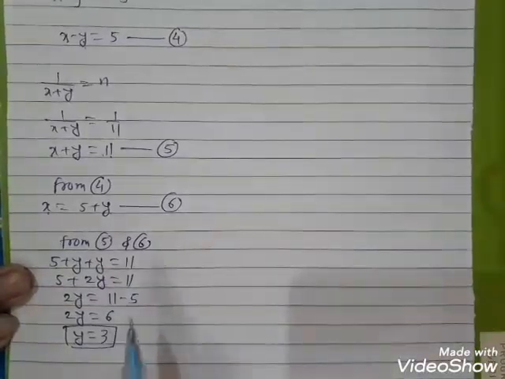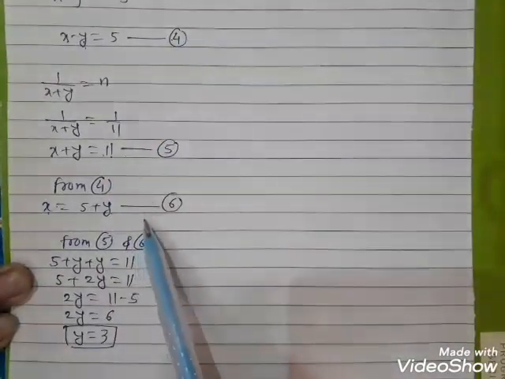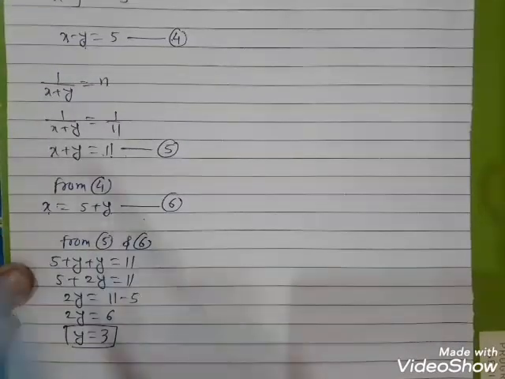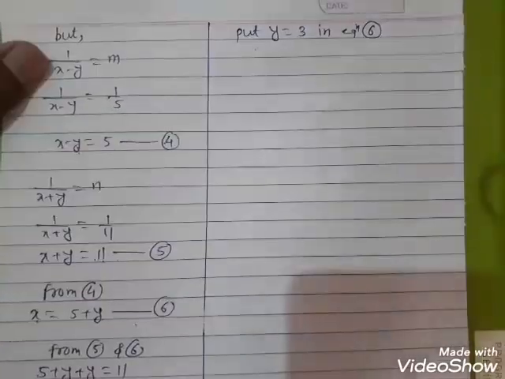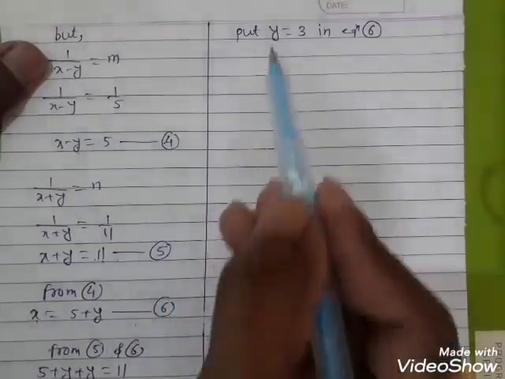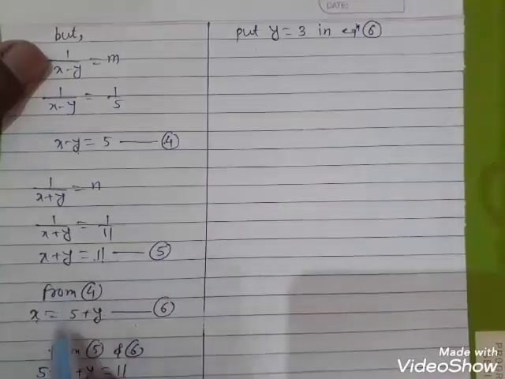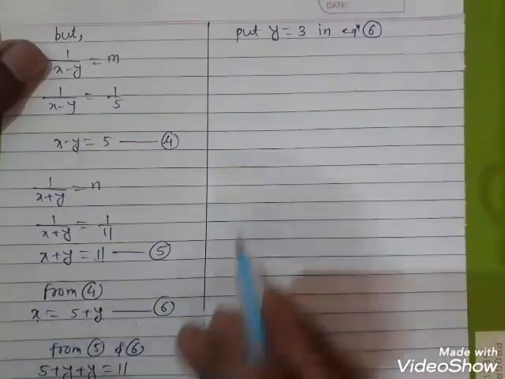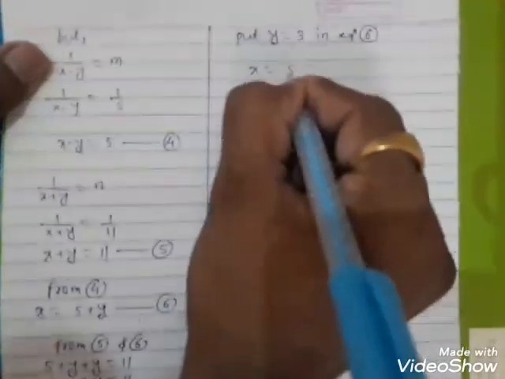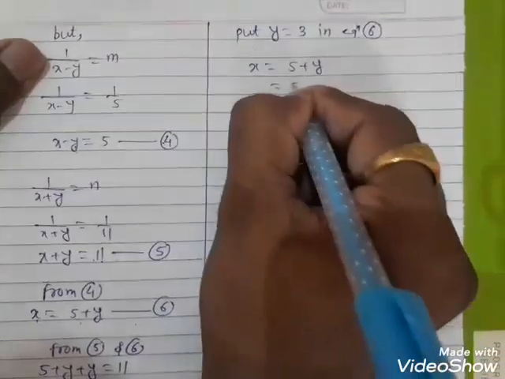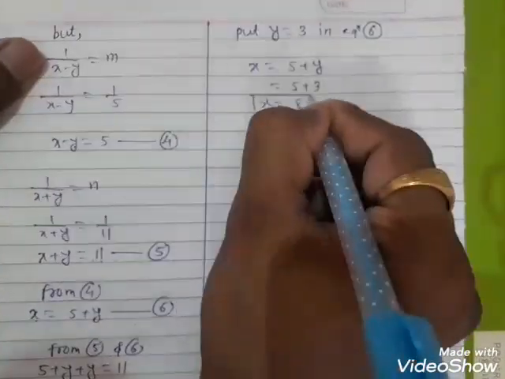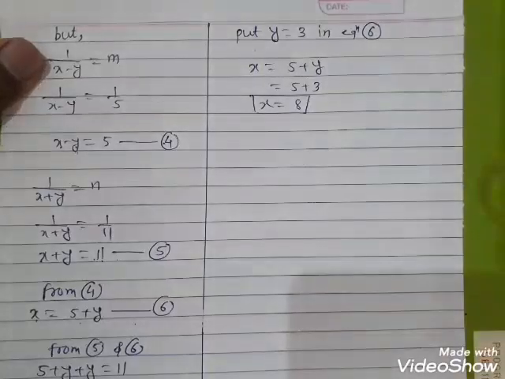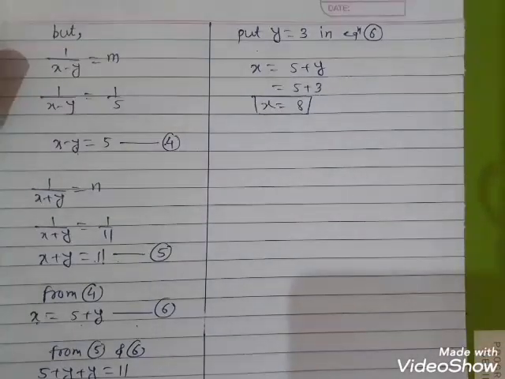So put y is equal to 3 in equation number 6, where x is equal to 5 plus y, and 5 plus the value of y, 3, is 8. Therefore x is equal to 8, and x is the speed of the boat in still water, and y is the speed of the stream.